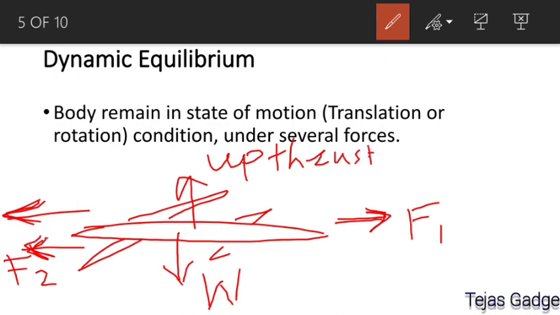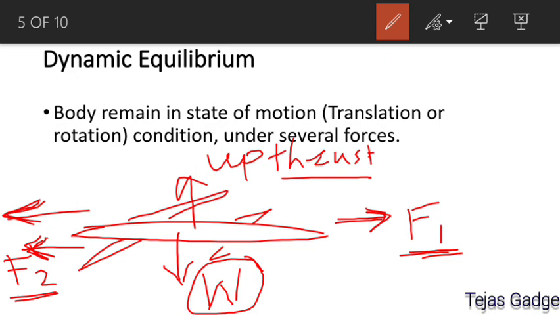Is it right? So this upthrust applied on the plane is balanced by weight W, and this F1 thrust force applied by the gas turbine of that plane is balanced by force F2.